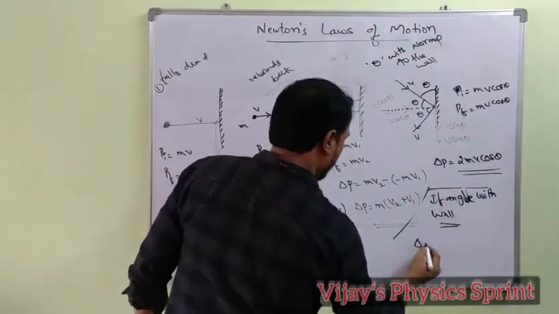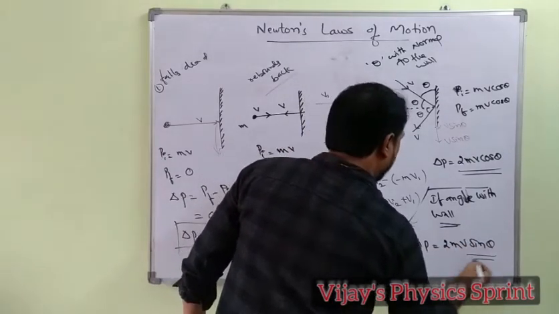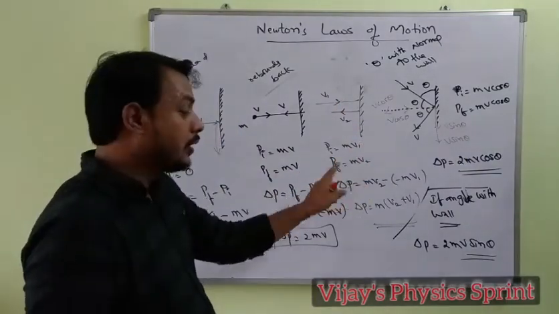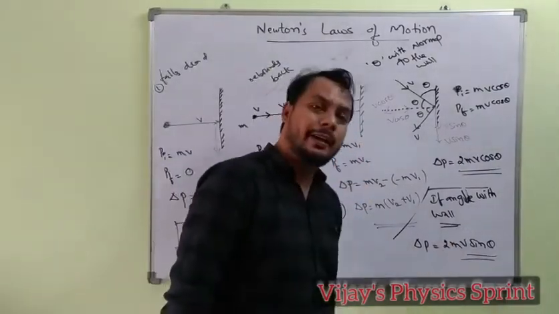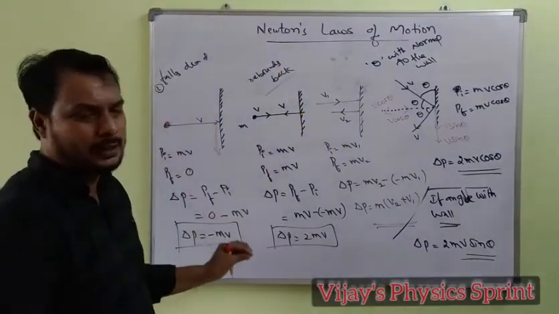The change in momentum delta P equals 2mv sin theta instead of cos. Now the horizontal component becomes sine, so therefore delta P equals 2mv sin theta. So this is about momentum and a few applications of momentum.